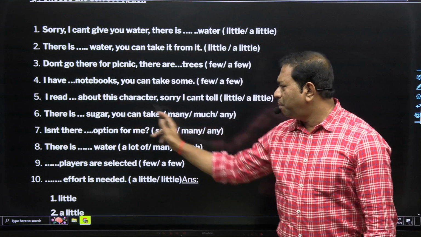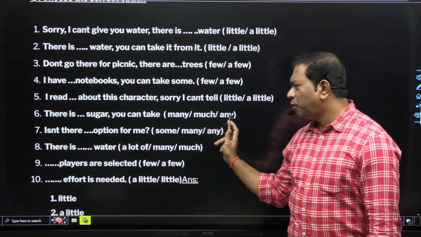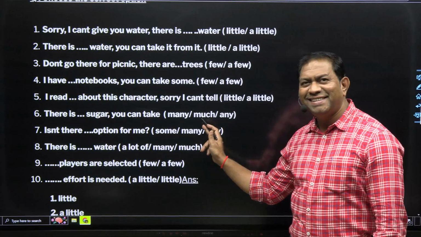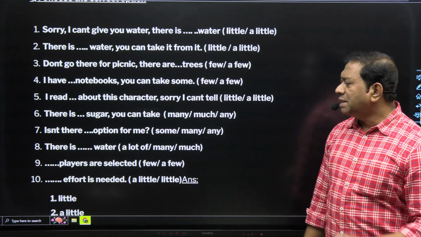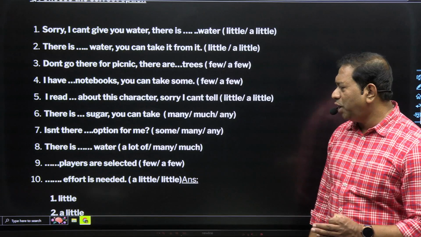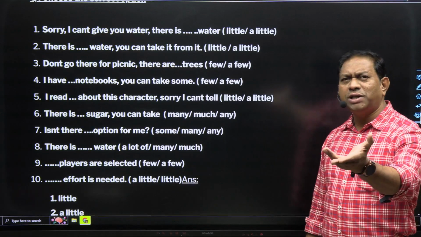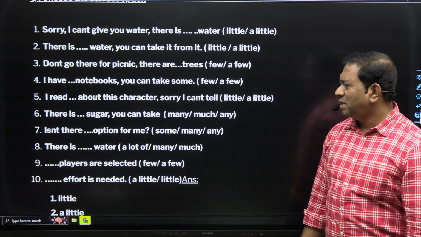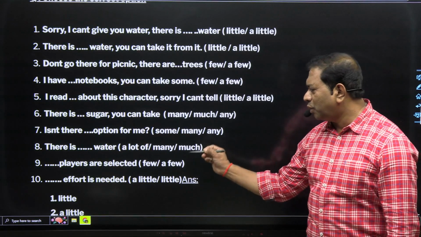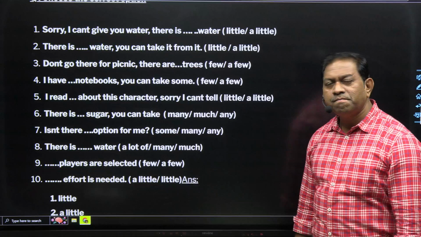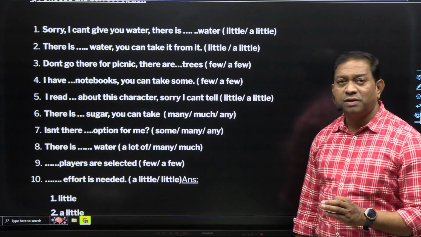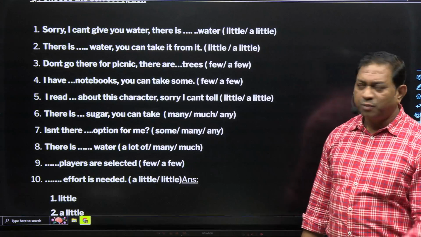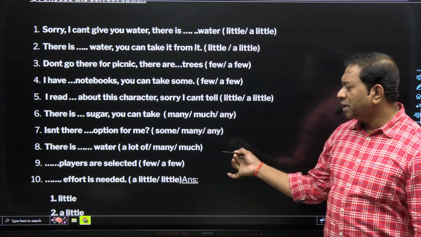शुगर तो अनकाउंटेबल है, many sugar नहीं बोल सकते, any तो use for negative sense, much is the right answer. Clear? Yes. Next one, isn't there some option, many option, any option? A small child can tell the answer. Isn't there any option? Next, there is dash water, a lot of water, many water, much water. There is much water. There is a lot of water also, okay, but much water is more appropriate here.